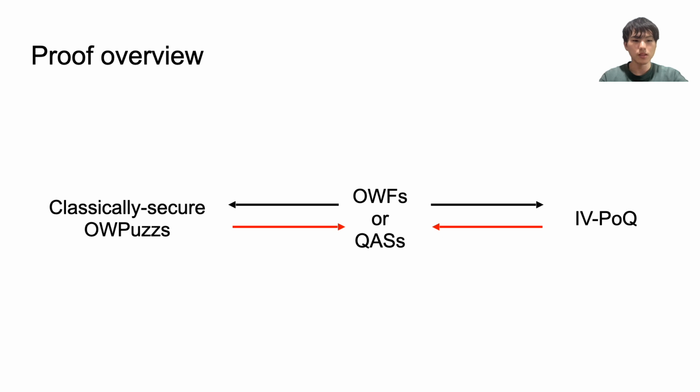So we prove these directions as the second step and the third step. Actually, this proof overview and the proof sketch I will give you from the next slide are simplified for the clear presentation. So please see our full paper for the rigorous proofs.